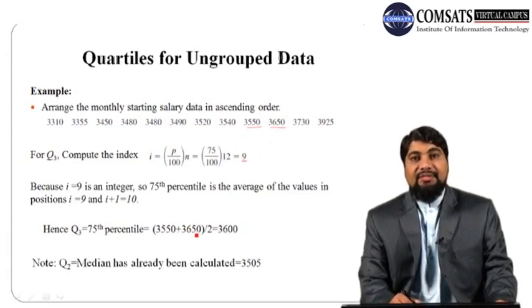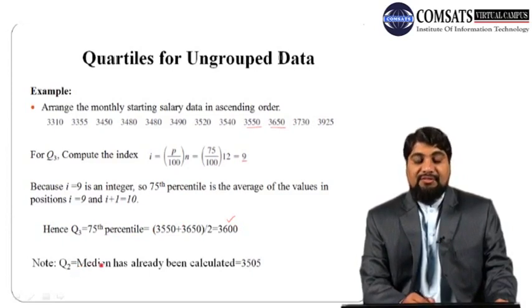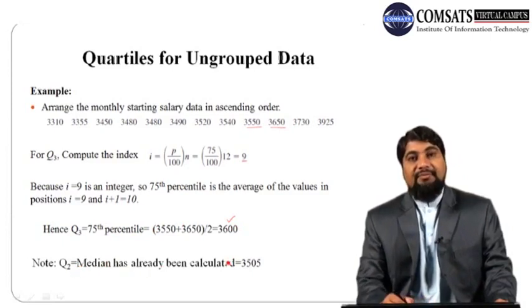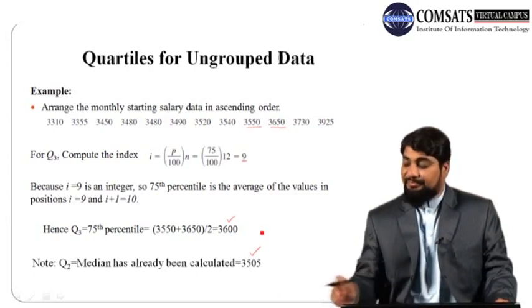Add these two numbers and divide the sum by 2, and we get 3600. So Q3, or the 75th percentile, is 3600. Note that Q2, which is also the median, has already been calculated for the same data set, and it is 3505. So we have these three numbers, Q1, Q2 and Q3.